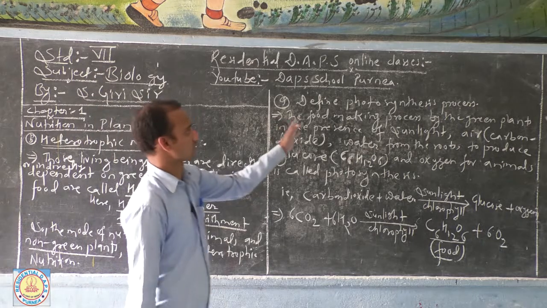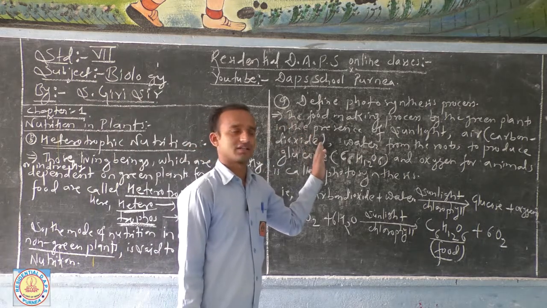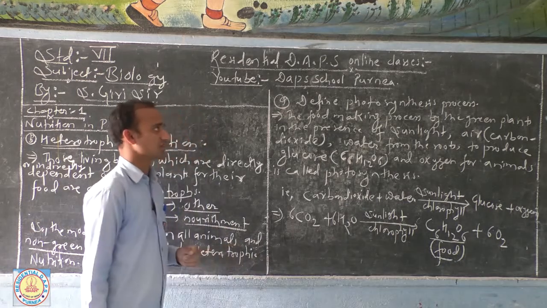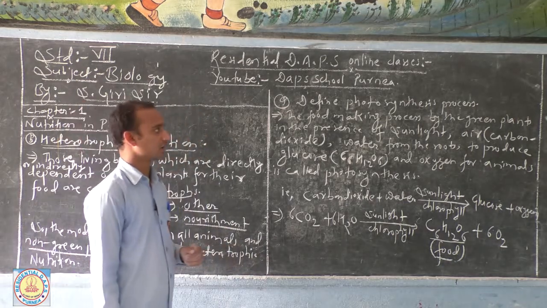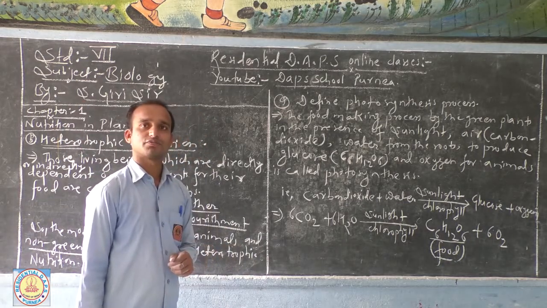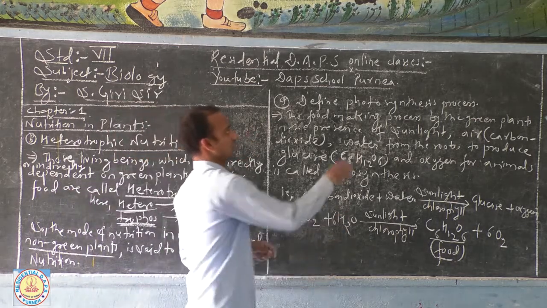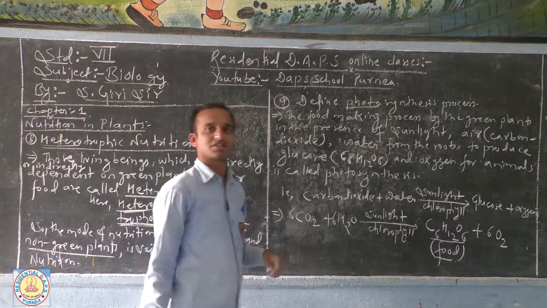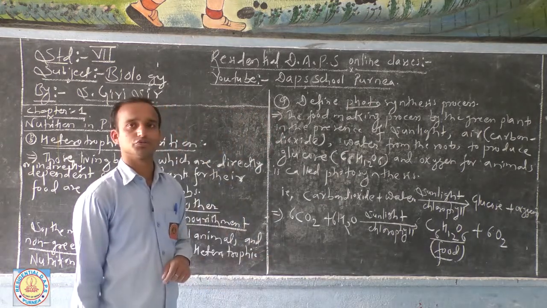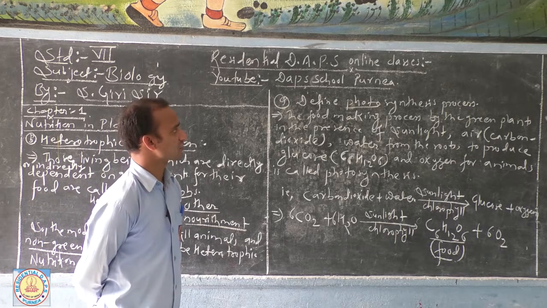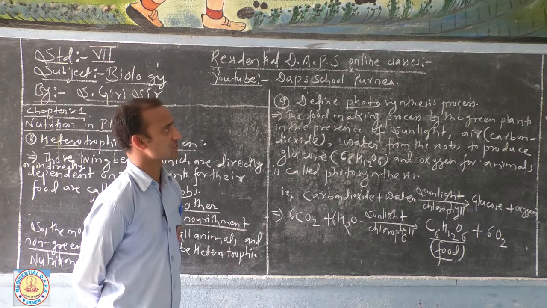Now dear students, it is time to define and discuss the food making process, that is, the photosynthesis process. I told you earlier, autotrophs manufacture their food by the process of photosynthesis. Photo means the presence of light and synthesis means preparation of food. Green plants, the autotrophs, prepare their food in the presence of sunlight.